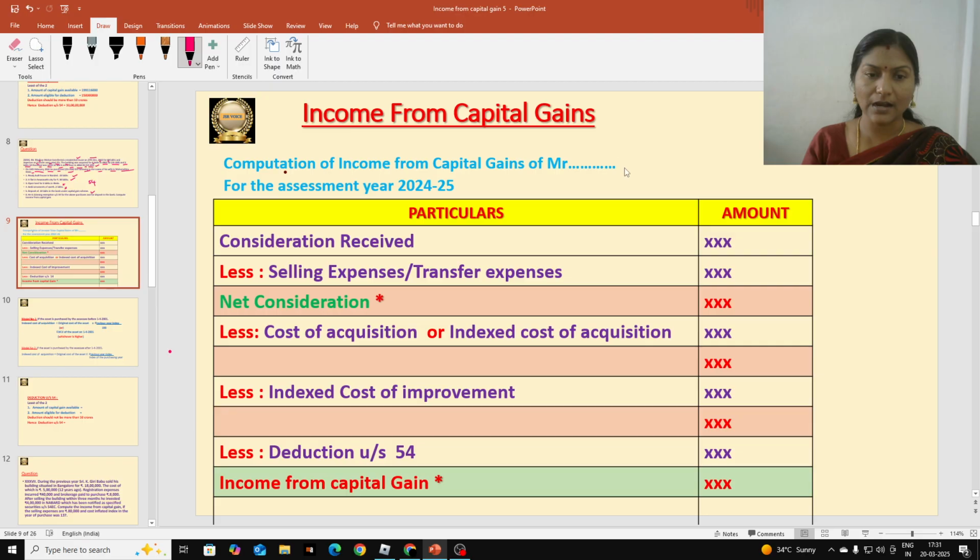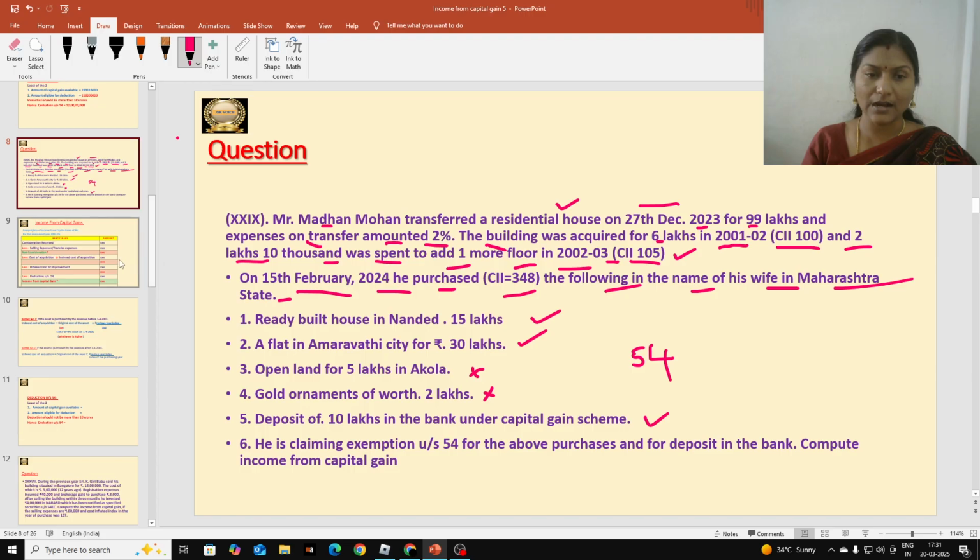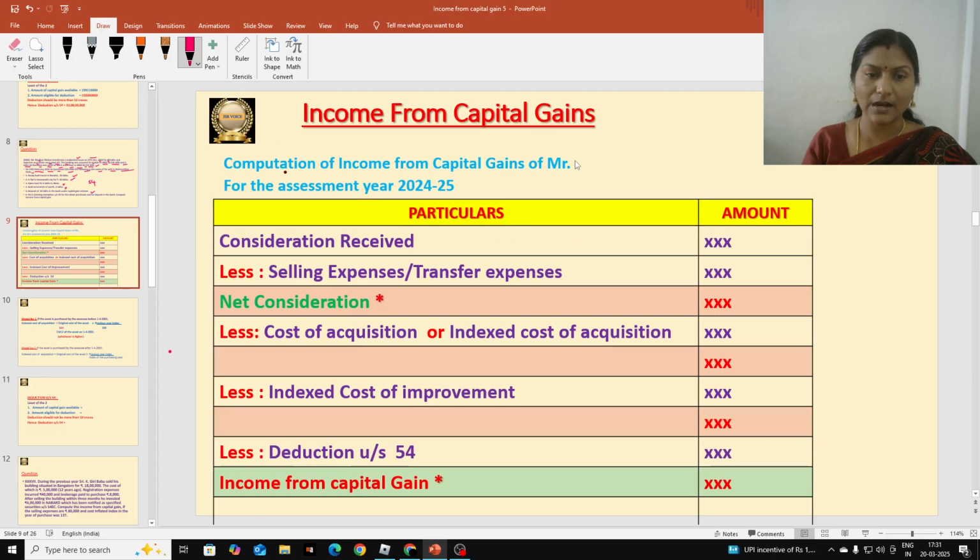So here, first we should write the name of the assessee on the top. Computation of income from capital gain of Mr. We should write the name of the person. What is the name of the assessee here? Mr. Madan Mohan. So let us write here Mr. Madan Mohan for the assessment year 2024-25. This is a heading that we should give on the top. Okay, and later on we should follow the format.